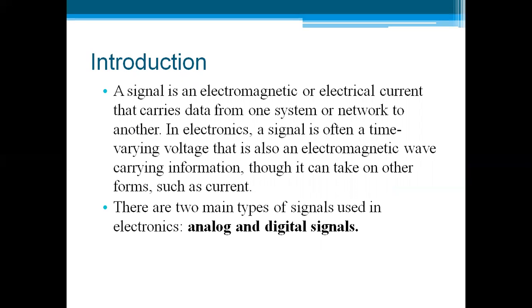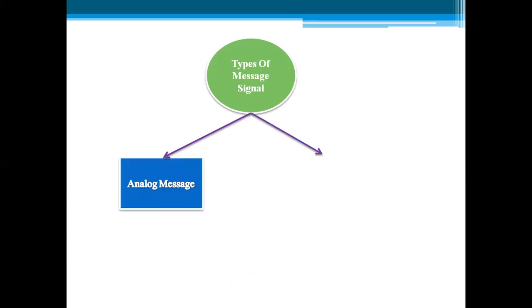There are two main types of signals used in electronics, that is analog and digital signals. So the types of message signals are: the message signal can be analog in nature or it can be digital. By default, every signal in nature is analog. The sound signal or the speech which we are using is an analog signal, and the data which is generated by computers is digital data. So the message is either analog in nature or digital in nature.